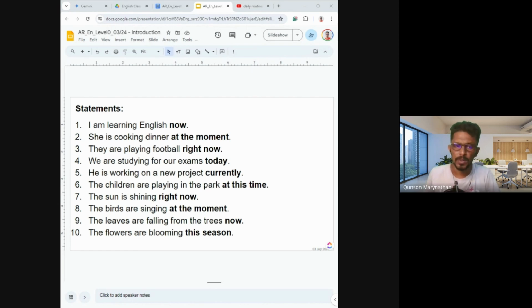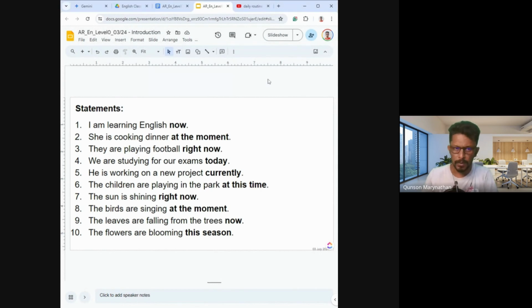Okay, good. I think you got the pronunciation and you got the sentences. So these are some of the statements. Okay, they are all in present continuous tense. You look at it very carefully. All the verbs are ending with ing. All the verbs end with ing. So you can understand it's present continuous.